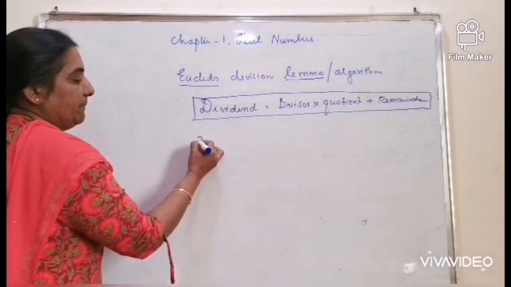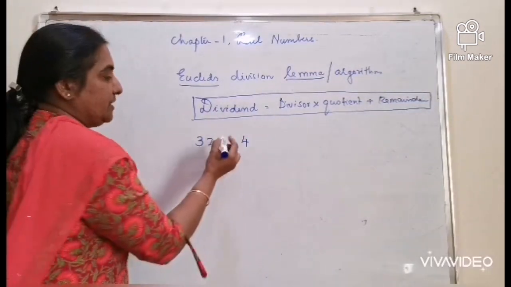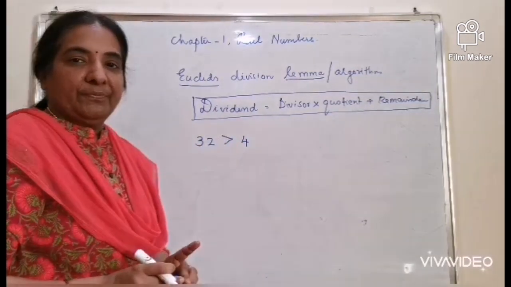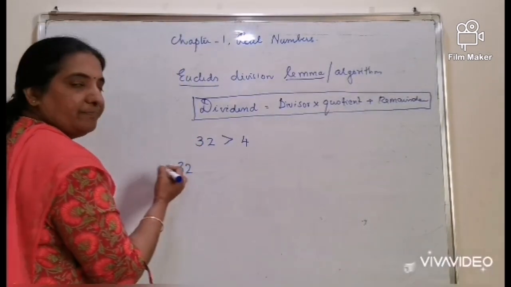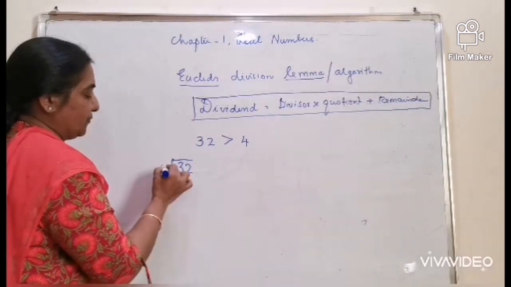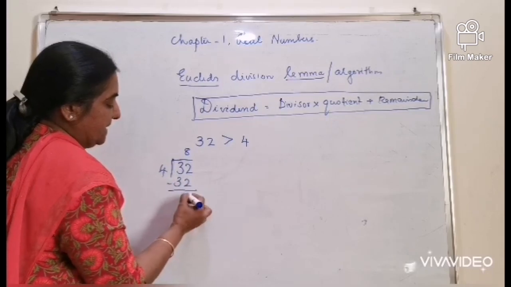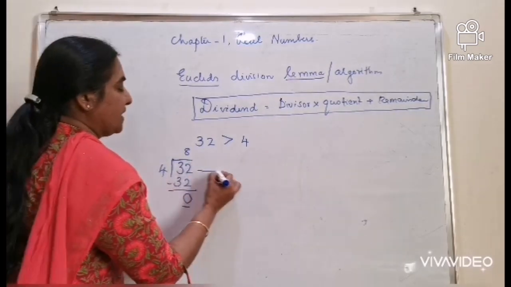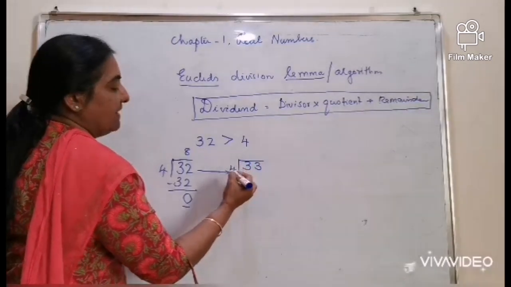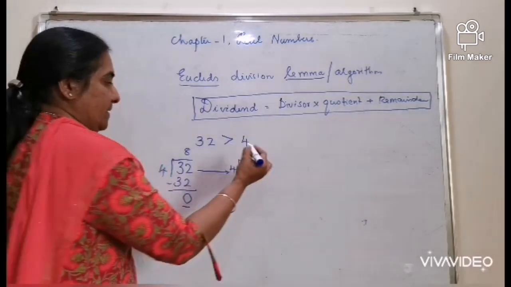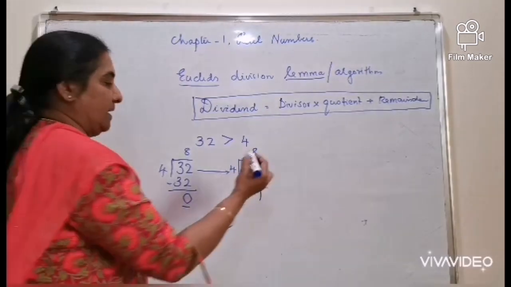Imagine the number 32 and the number 4. 32 is greater than 4. While dividing, we will take 32 as dividend and the divisor is 4. When you divide it, you are getting the remainder as 0. Try to increase the dividend by one number and the divisor being the same. You can see that the remainder turns out to be 1.